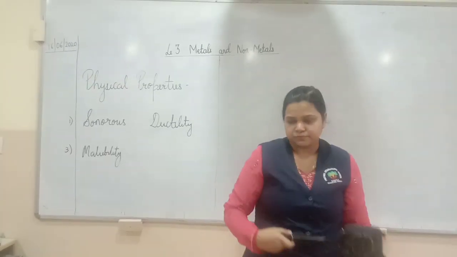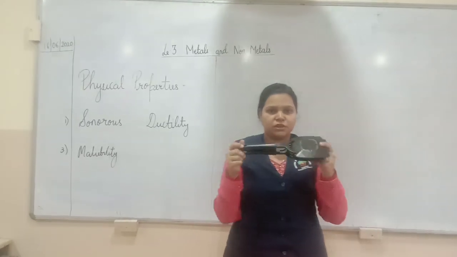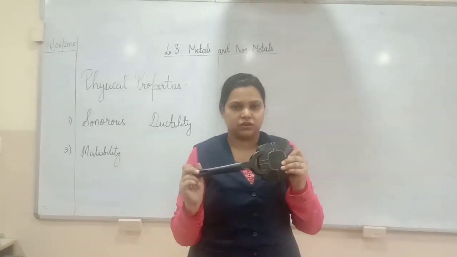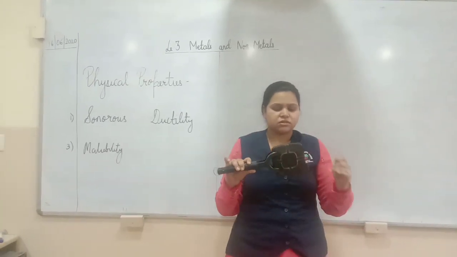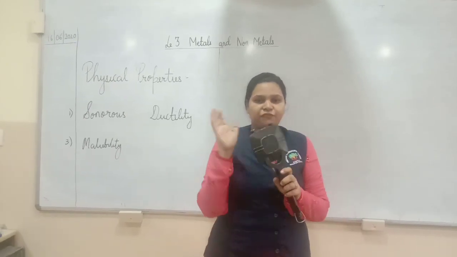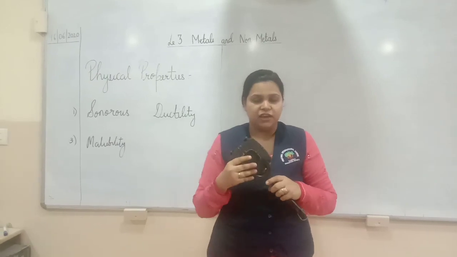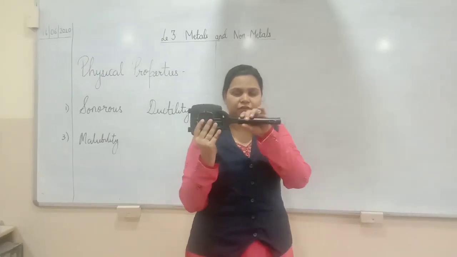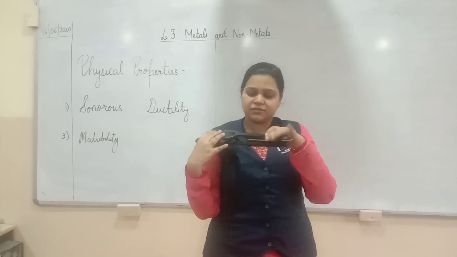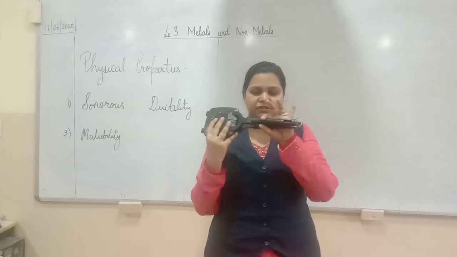Now my dear children, what is this? It's a toaster. Now just have a look at this toaster. You'll find the grilling part of the toaster is made of metal, whereas the non-grilling part of the toaster is made of plastic or any other non-metal. It's plastic.